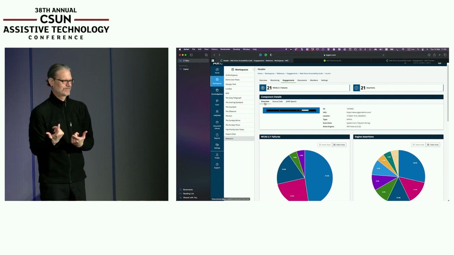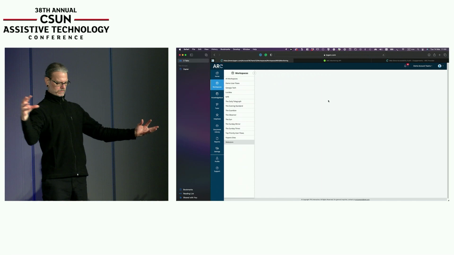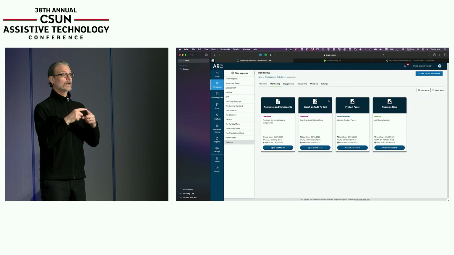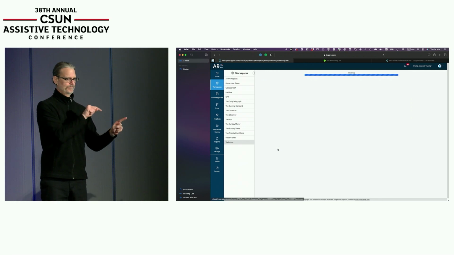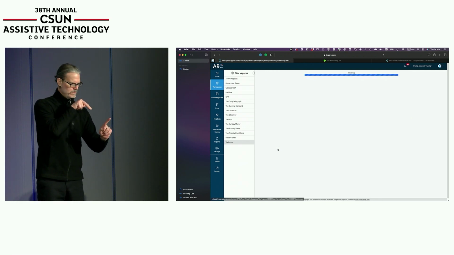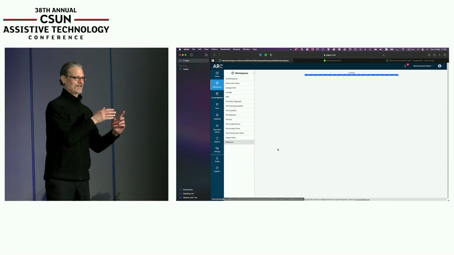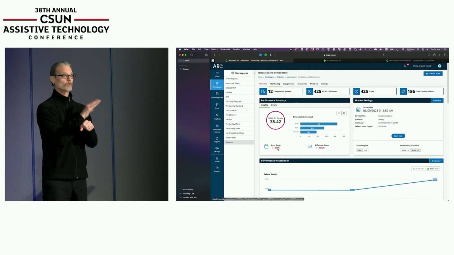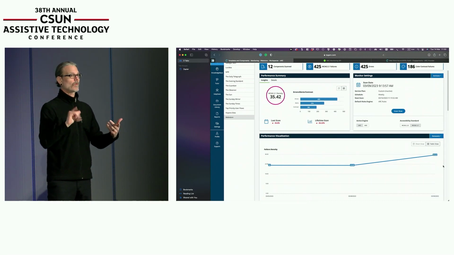So now we've got a complete view, and as that team starts to modify and fix things based on the audit that we did, because we set that up as a user flow, we can monitor their progress. So we can see, are they going in the right direction? They've got their full report, they know all the technical issues that they need to fix, so the trend line should improve over time.